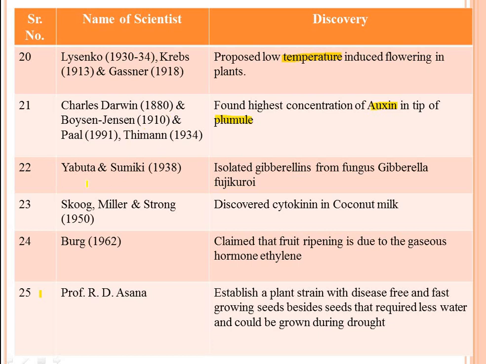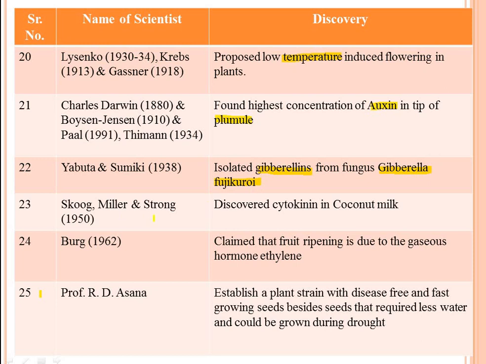Then Yabuta and Sumiki in 1938 isolated gibberellins from the fungus Gibberella fujikuroi. Actually, gibberellic acid or gibberellins are useful for seed germination, or they break the dormancy of seeds. There are various forms of gibberellins, GA1, GA2, GA3 and so on. About 84 gibberellins have been discovered, and these are all responsible for the germination of seeds.